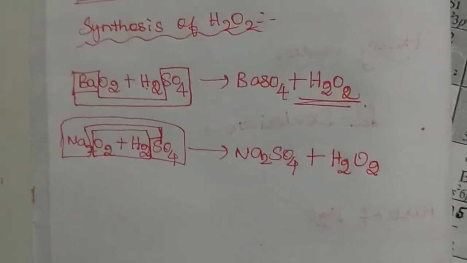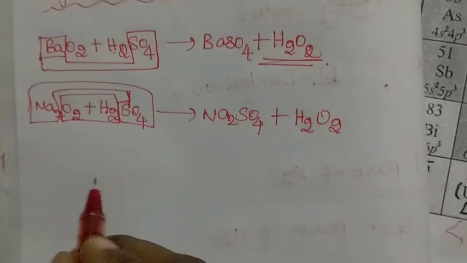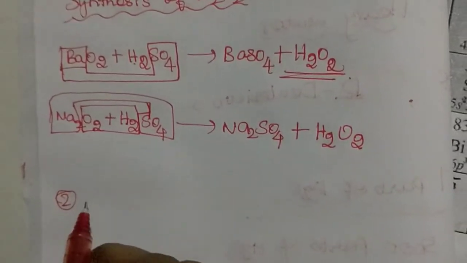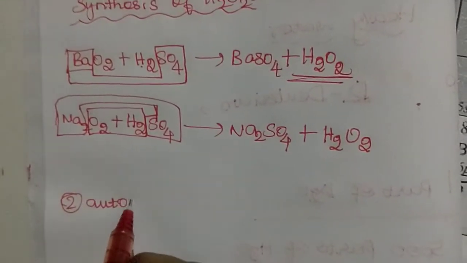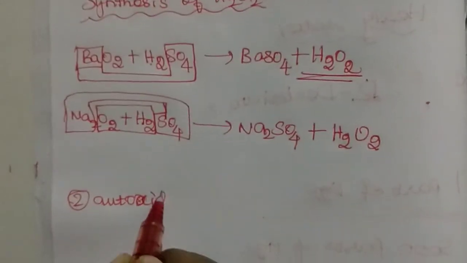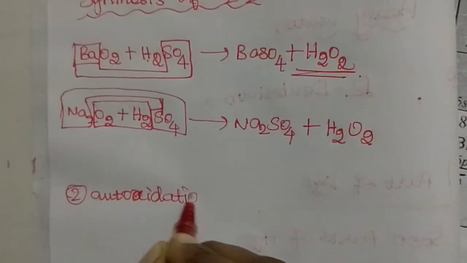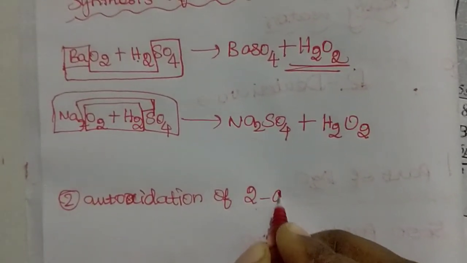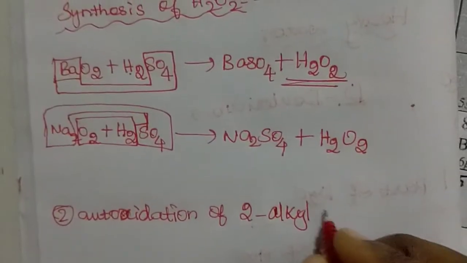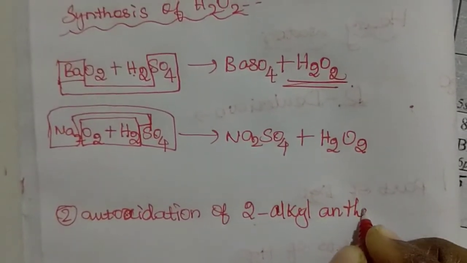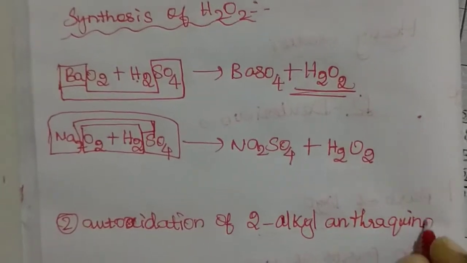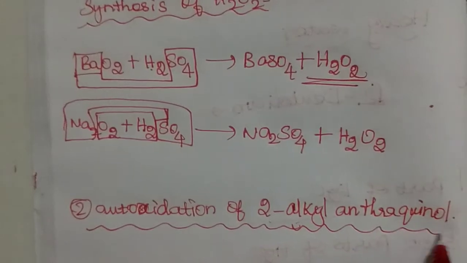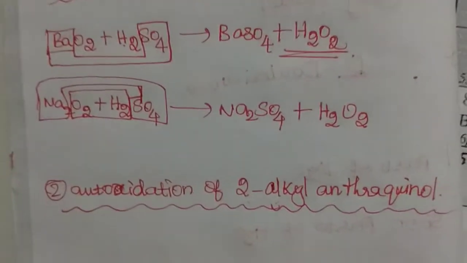The synthesis of hydrogen peroxide in this method is known as auto-oxidation of 2-alkyl anthraquinol.